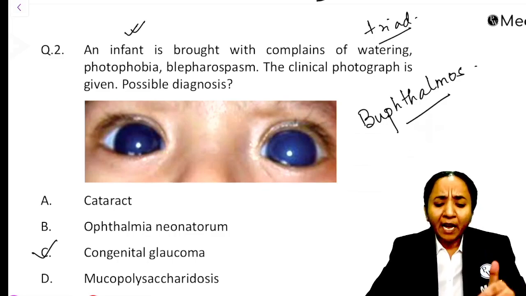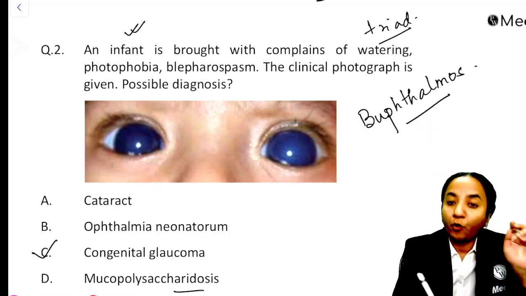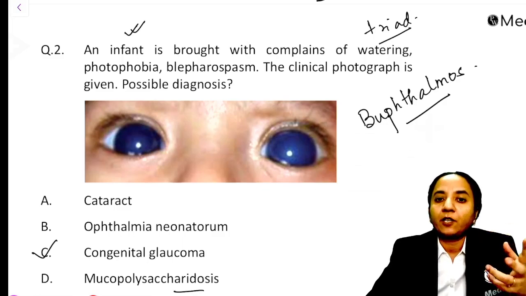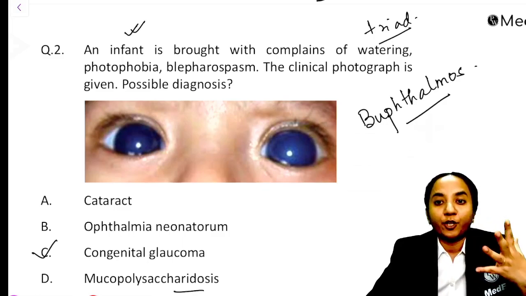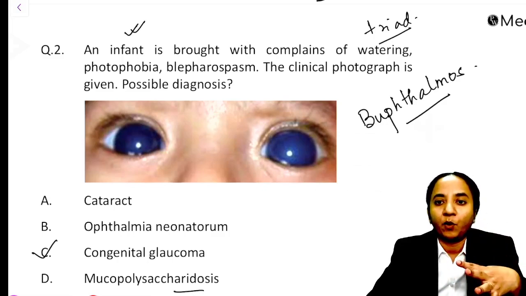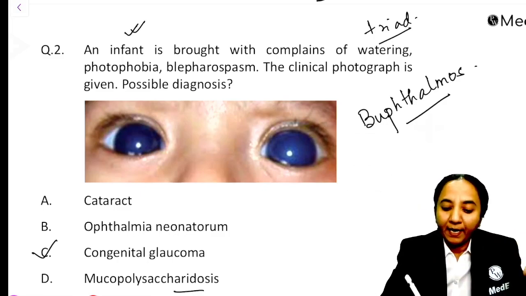Right? Now see, the only other condition which gives you a hazy cornea is mucopolysaccharidosis, but then those patients will not have this kind of a large eyeball. So a large eyeball with hazy cornea will not be there. The cornea will be hazy in mucopolysaccharidosis. It is one of the causes of hazy cornea in a child, but the other features will not be there.